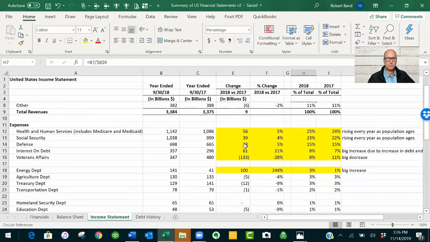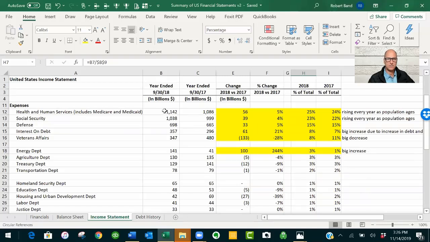Now, if we go to expenses, I stratified these from high to low for this fiscal year. So the biggest expense is Health and Human Services. It includes Medicare and Medicaid. And Social Security is the next one. These two are considered entitlement programs, programs largely into which citizens paid into the Medicare and Social Security fund, and therefore these are obligatory and not easily cut. And these are both rising, as you can see here, they're rising every year as the population ages.